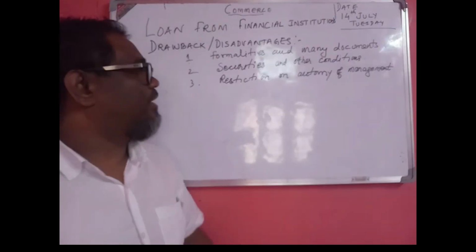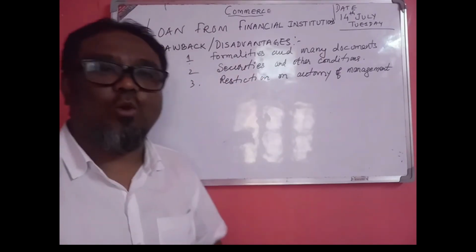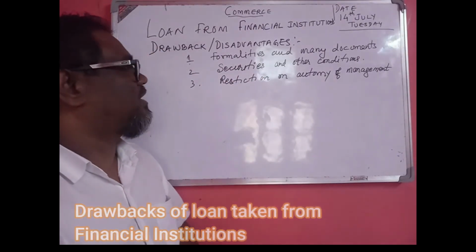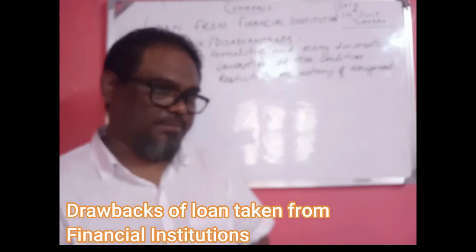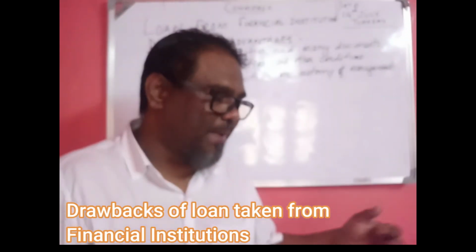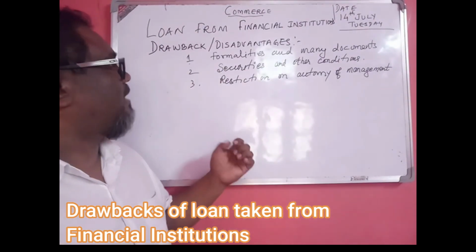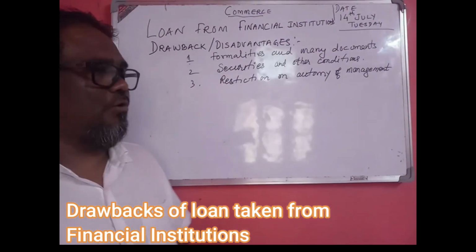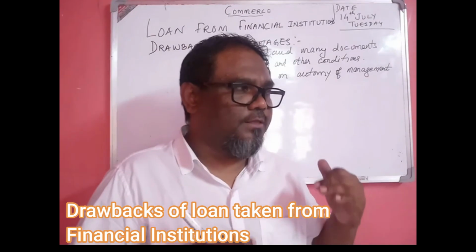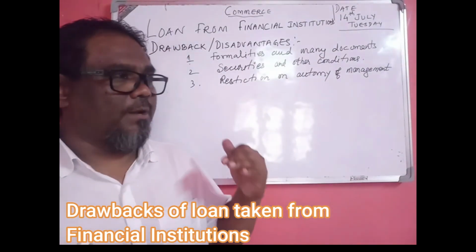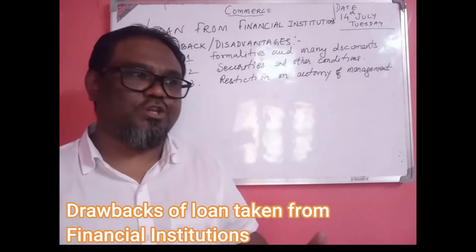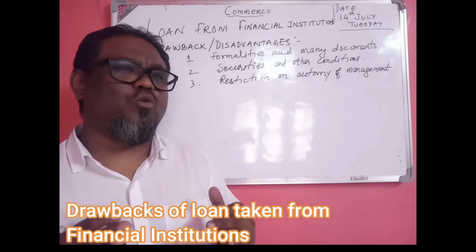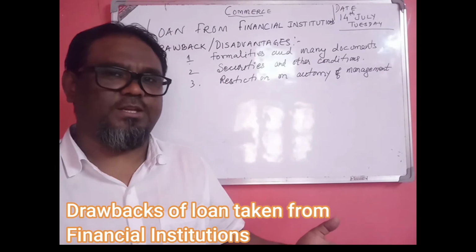Now, the drawbacks or disadvantages of taking a loan from the financial institutions. It has merits as well as demerits, that is, drawbacks. Number one: when the company goes to take a loan from the financial institution, the financial institution will do a lot of investigation on the company.